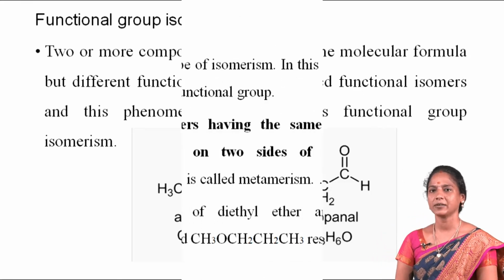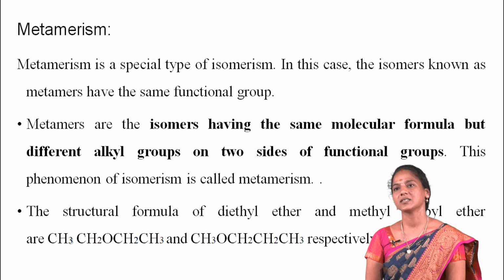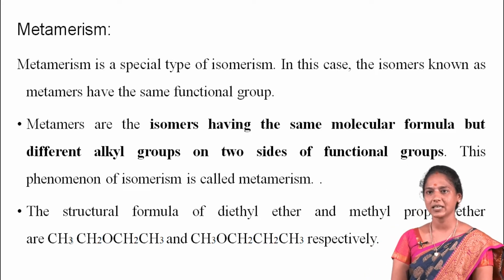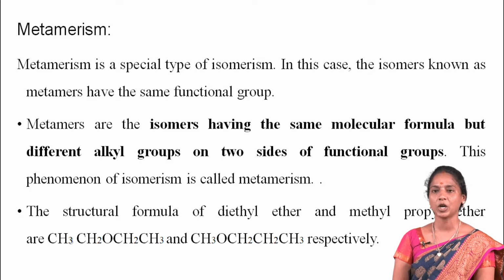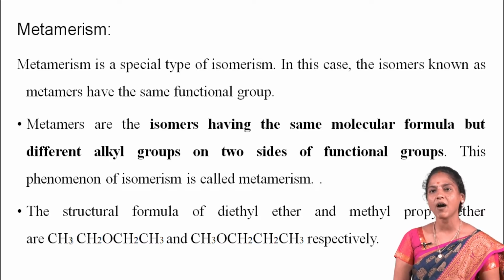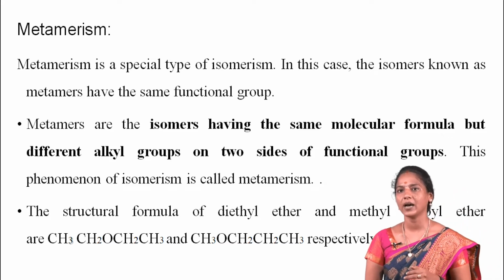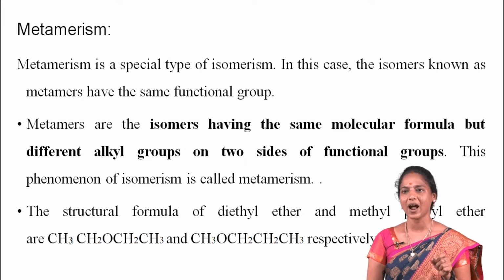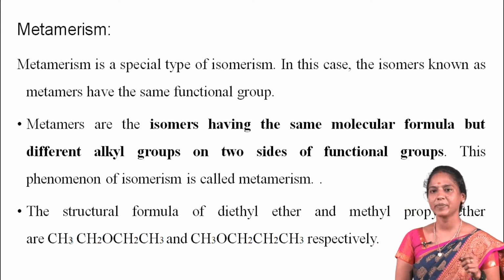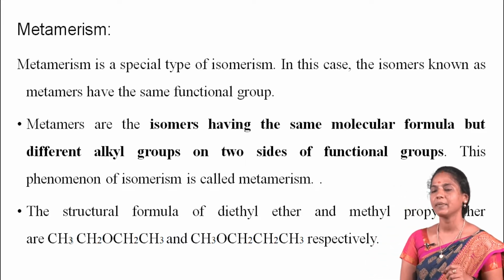Next one, metamerism. This is also a type of structural isomerism. Metamerism is a special type of isomerism. In this case, the isomers, known as metamers, have the same functional group. The metamers are members of the same class. For example, C4H10O can be represented as metamers. Metamers are isomers having the same molecular formula but different alkyl groups on two sides of the functional group. This phenomenon is called metamerism.